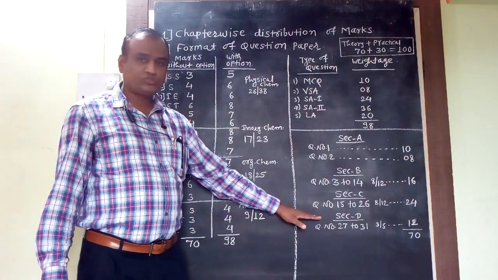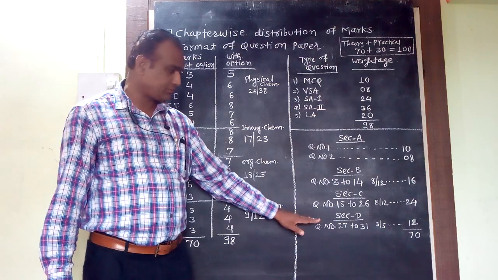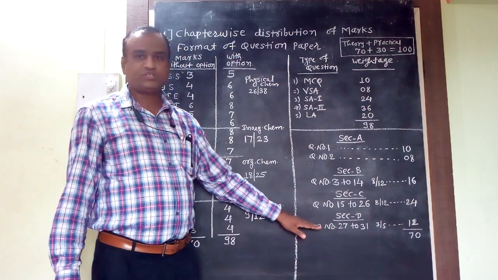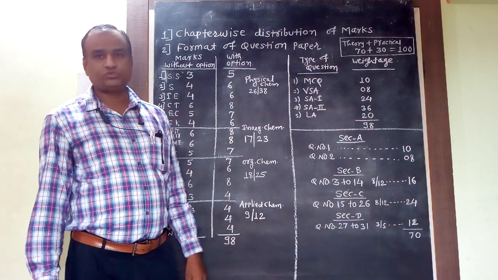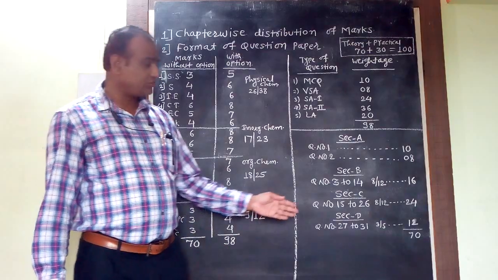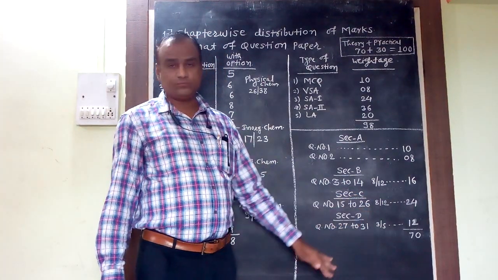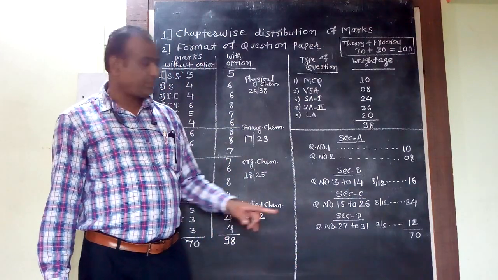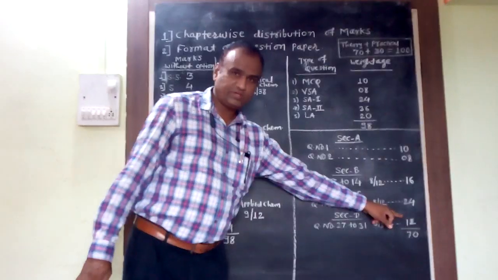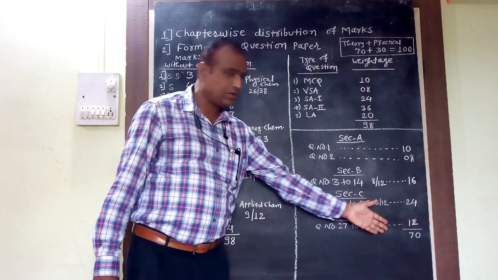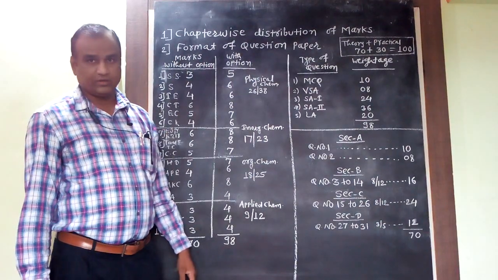Now, the last section of your question paper. In this section there are a total of 5 questions having a weightage of 4 marks, but here you have to attempt any 3. So 3 into 4, 12 marks are there for this section. In this manner the total comes to 70 here.